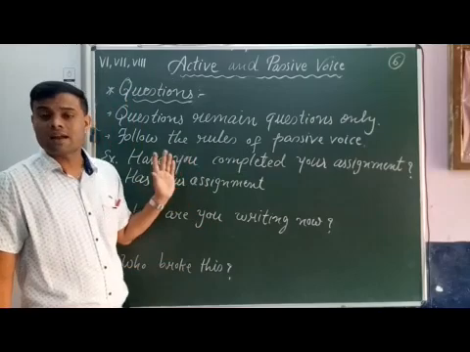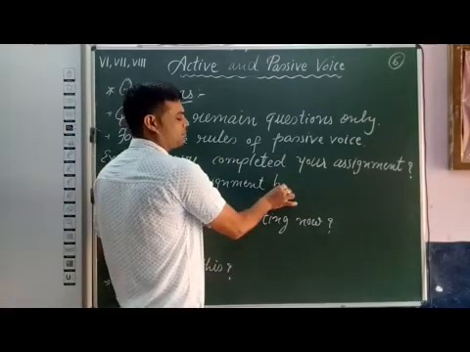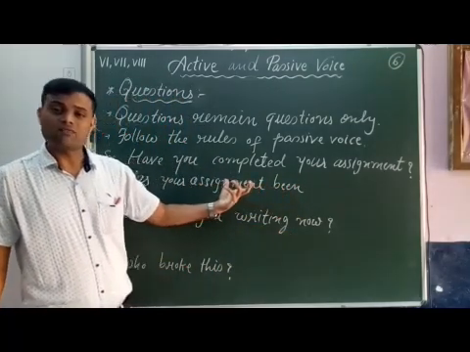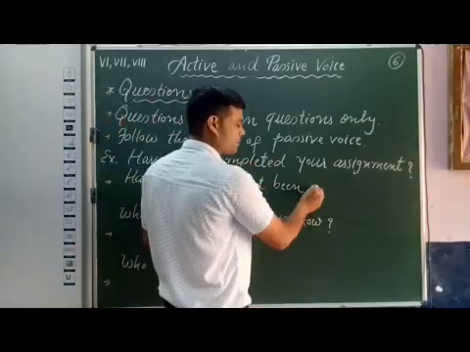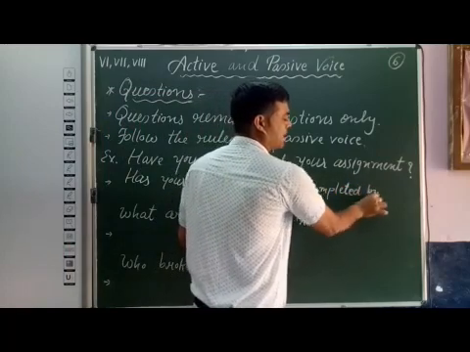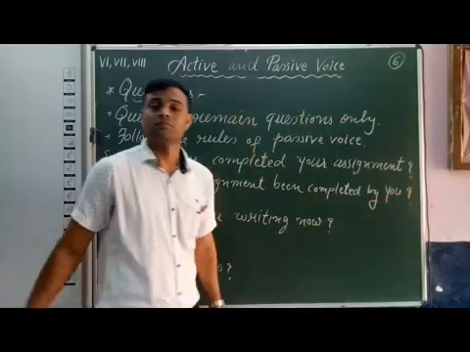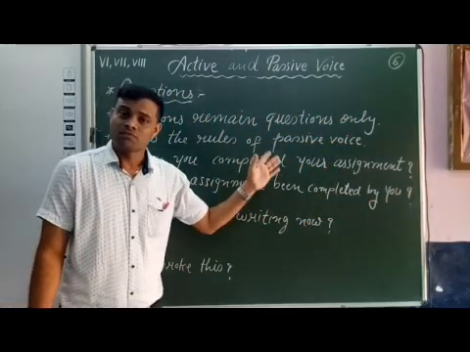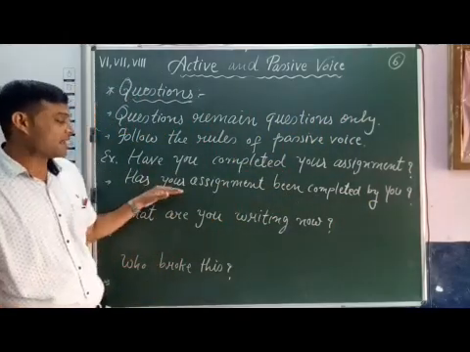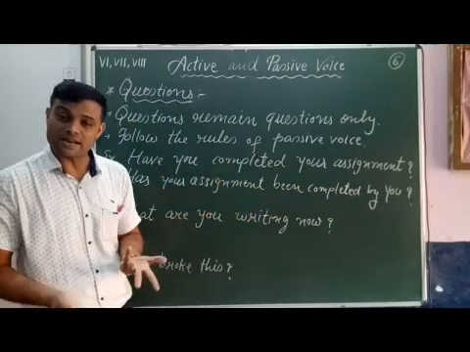Has your assignment, after that the to be form. As it is present perfect tense, the to be form is been. Has your assignment been, then V3 of completed, completed only, and then by, and then the subject and question mark. Now we have transformed the question into passive voice. That time the question remains a question only. Has your assignment been completed by you?